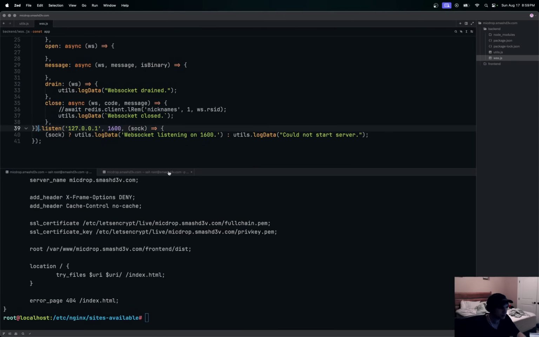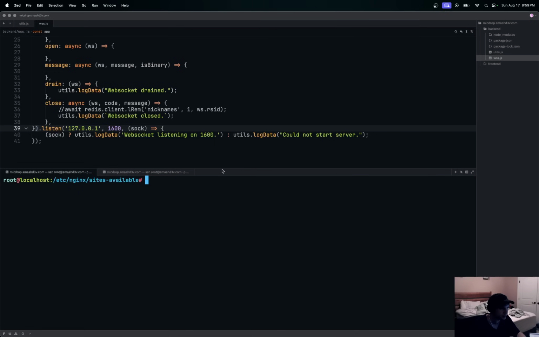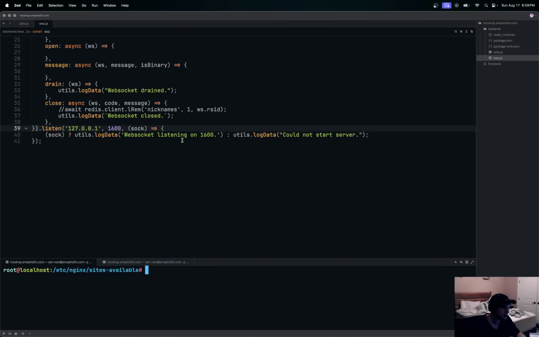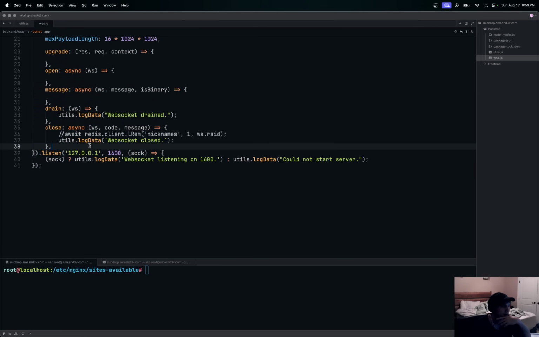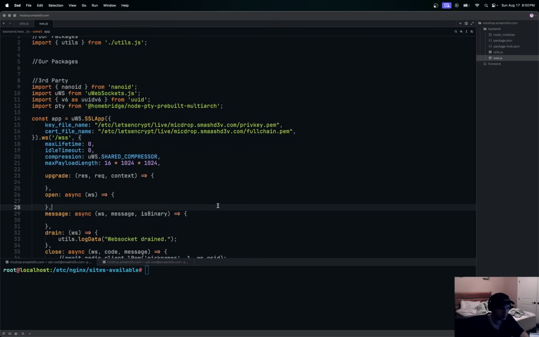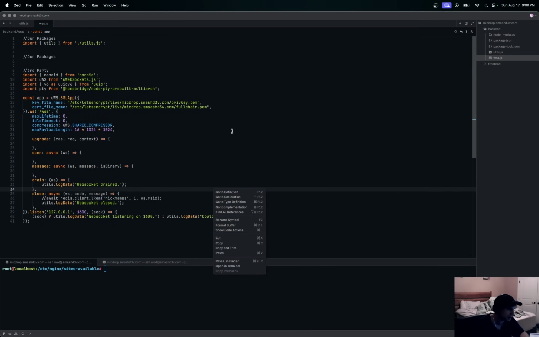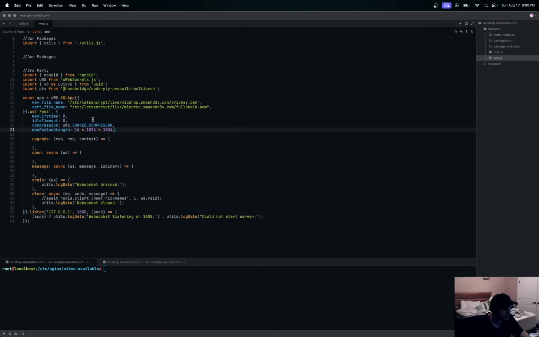So let me just clear this down here. I'm going to shrink this, and you can see that we're just using our utils log data functions right there. Okay, cool. So that's utils log data functions for different things, like when we open it and when we drain or close, right? So here we go. Let me zoom out of this. So far, that's all our app is. It looks bigger when you're zoomed in, but this is it. This is the bare bones WebSocket server that runs over WSS, right?